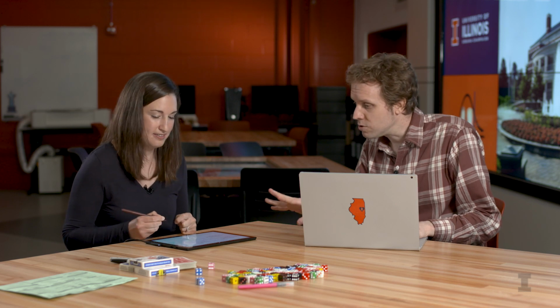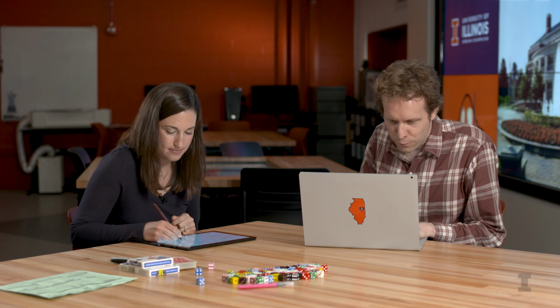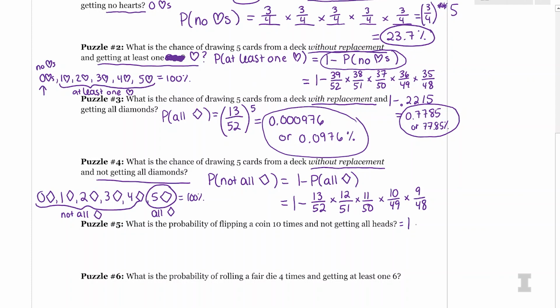Yeah, so I'm not doing the 1 minus yet. Just the fractions is quite small. Okay. We have 0.000495. All right, so we have 1 minus that. So 1 minus that becomes 0.9995. In other words, this would be a 99.95% chance of not getting all diamonds. And that makes sense. It would be weird if we did get all diamonds.